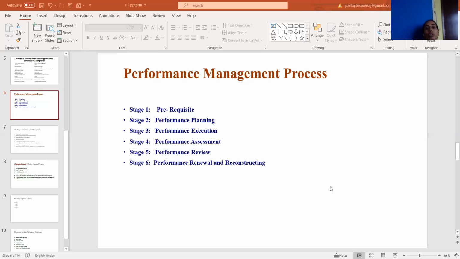The process should cover individual targets, behavior, attitude, and special achievements during the performance appraisal cycle.